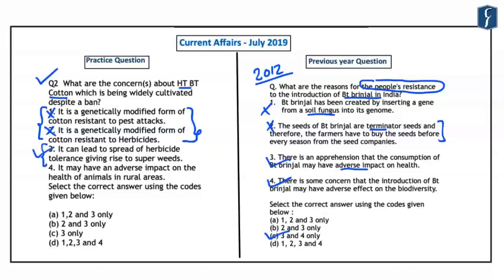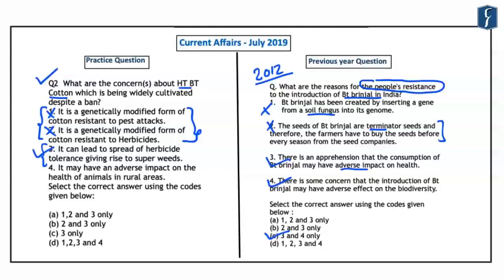This is because herbicide tolerance can easily spread through pollination, and eventually it can give rise to a variety of super weeds that are resistant to the existing set of herbicides which are used by the farmers. Now, this kind of herbicide resistance is similar to the antibiotic resistance that is being developed in human beings because of overuse of the antibiotics.